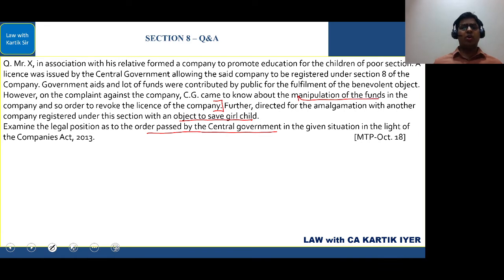This is not allowed because this Section 8 company has the object to promote education for the children of poor section of the society. However, they are planning to amalgamate with another Section 8 company having completely different object, that is to save girl child. So this direction given by the central government is incorrect. However, till here whatever is done is perfectly fine.